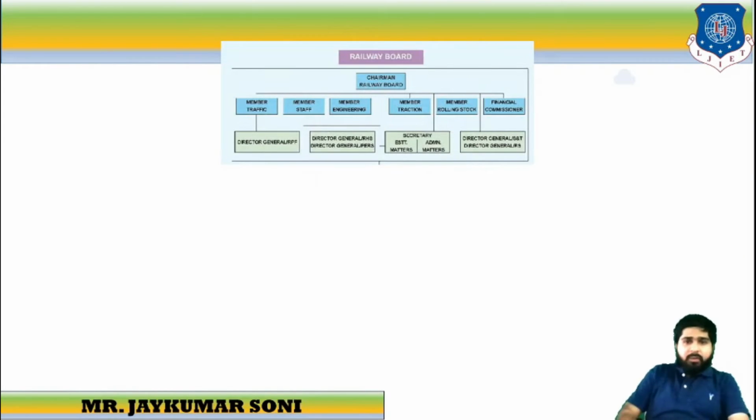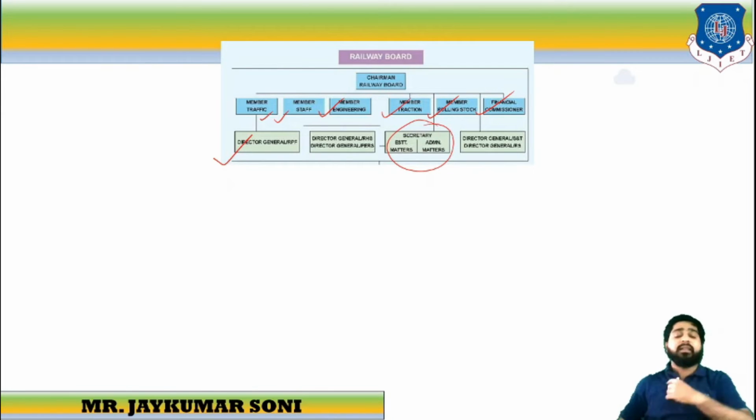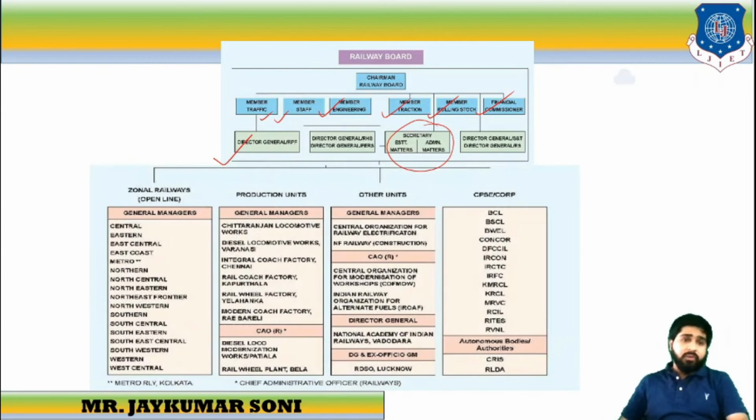See, this is the railway board, this is the chairman of the railway board, then come the member of traffic, member of staff, member of engineering, member of rolling stock, and the financial commissioner. Then the member of traffic is further divided into the director general of staff, and this is how the secretariat hierarchical system works out. And then four units are there.